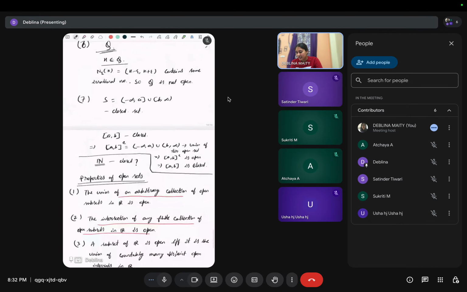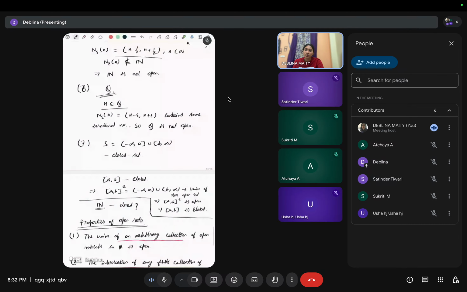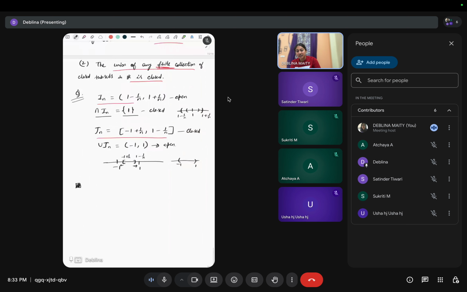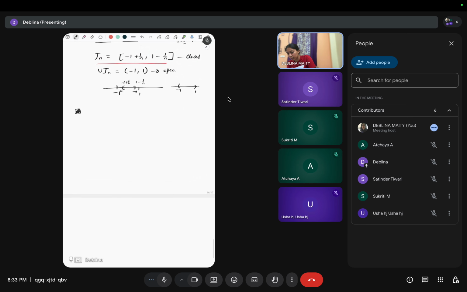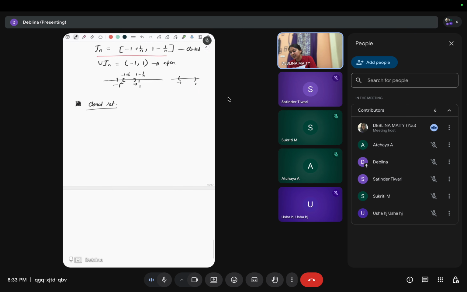So here we have defined a closed set as what? A closed set is the complement of an open set, right? But in some books there is a different definition of a closed set. So there are other definitions, like F is closed